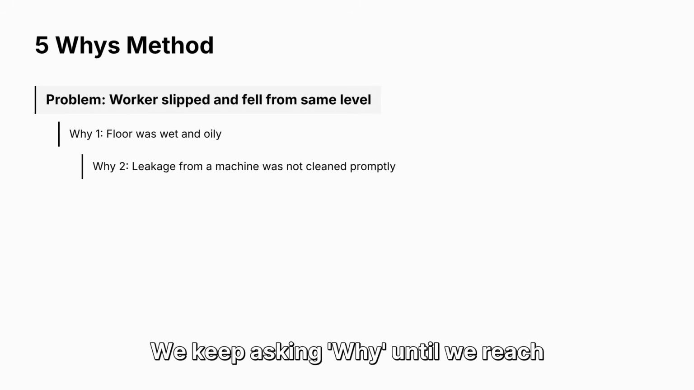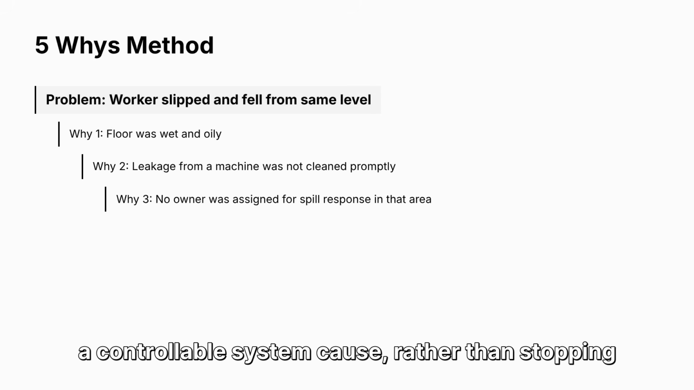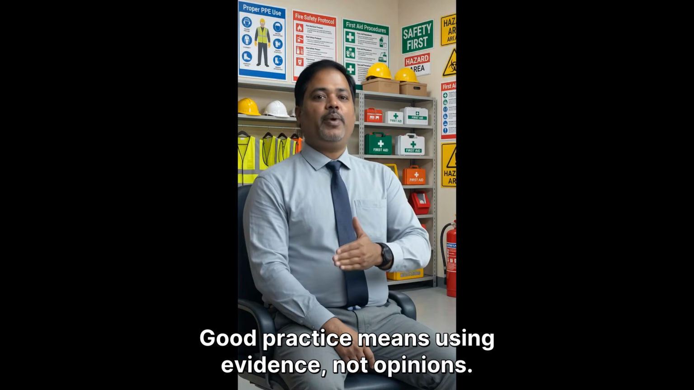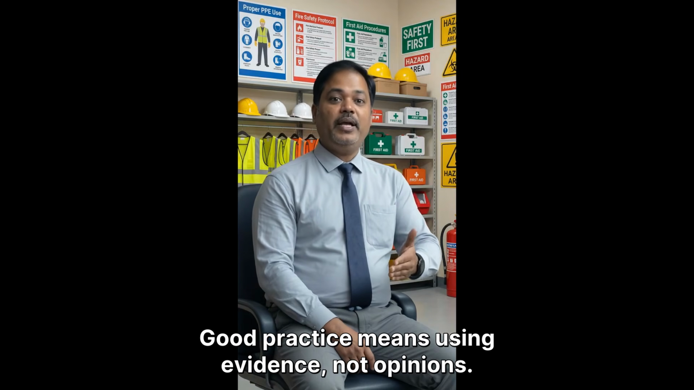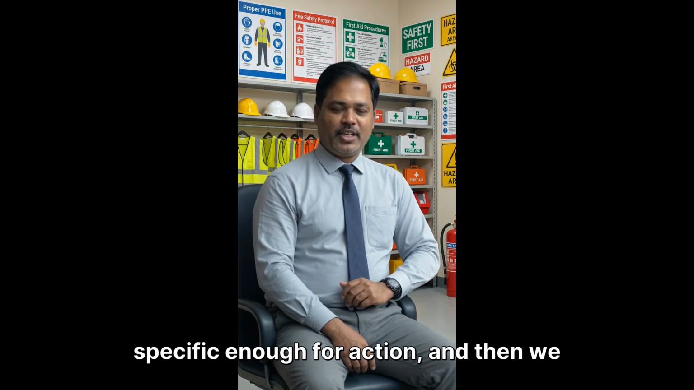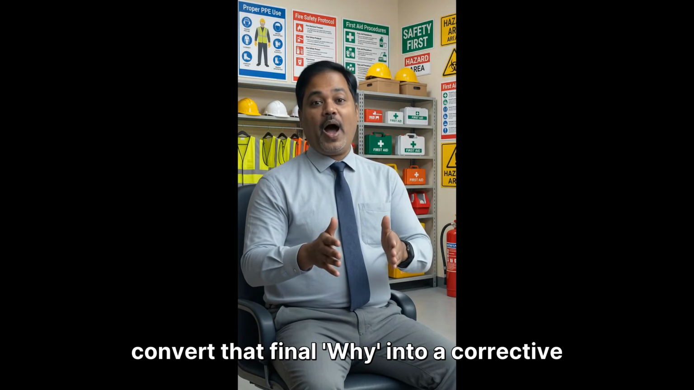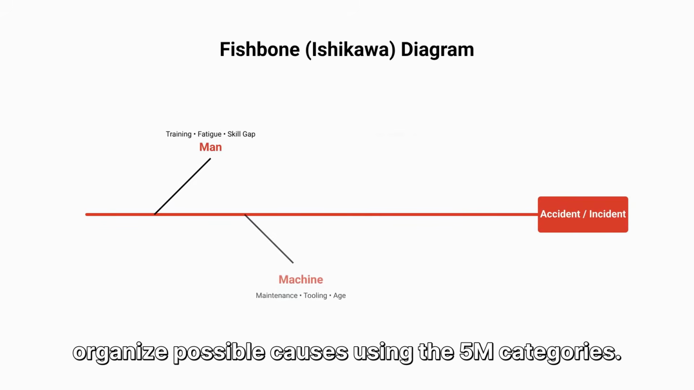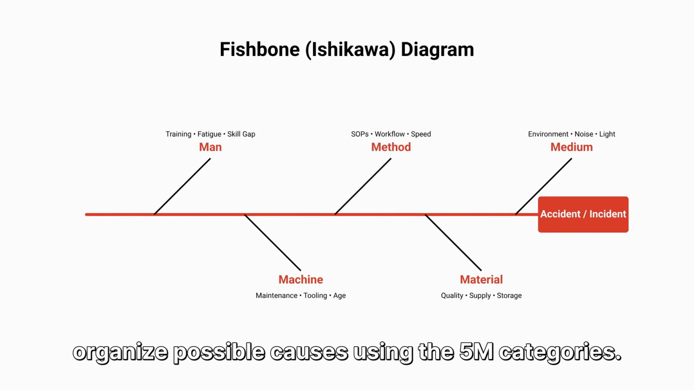The 5 Whys method is a powerful way to dig deep. We keep asking why until we reach a controllable system cause, rather than stopping at mere operator error. Good practice means using evidence, not opinions. We stop only when the cause is specific enough for action, and then we convert that final why into a corrective plan.